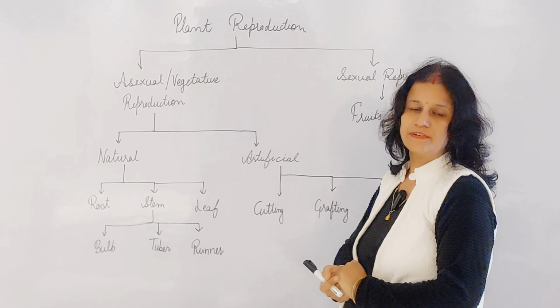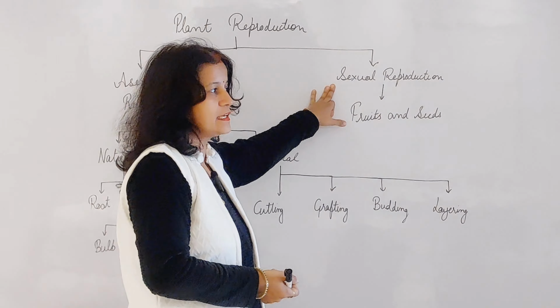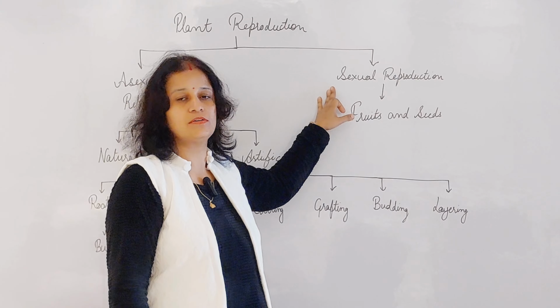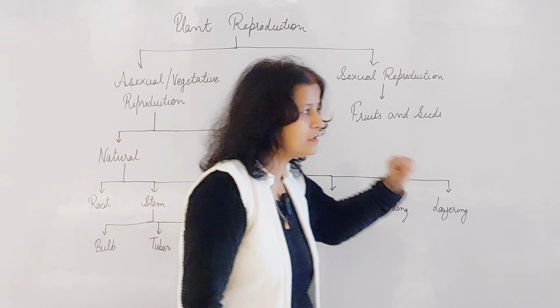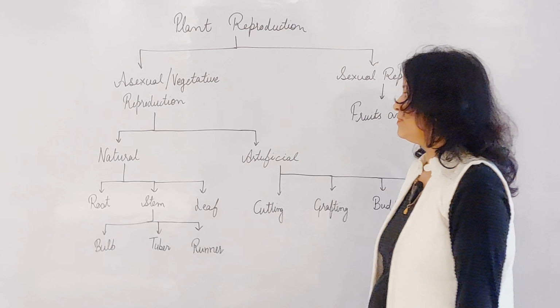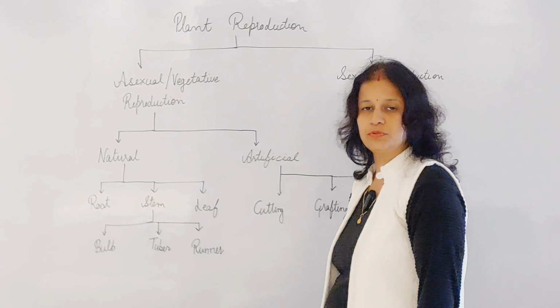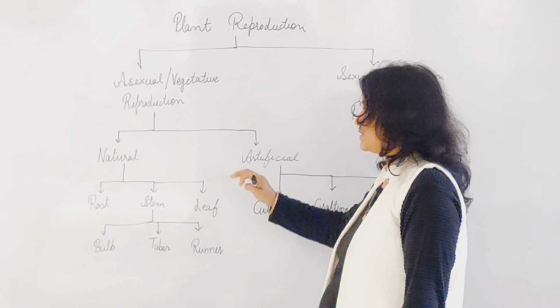Asexual reproduction is also called vegetative reproduction. Next one is sexual reproduction, with the help of the reproductive organs of the plant. Example is fruits and seeds. Asexual or vegetative reproduction is classified into two further categories. First one is the natural one and second one is the artificial one.